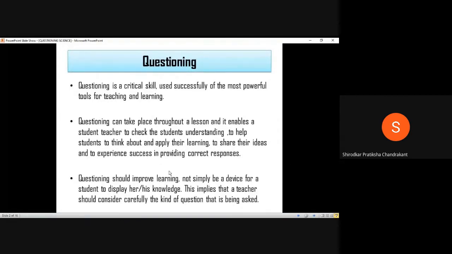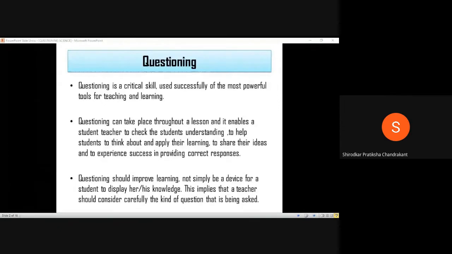Now, the third point is questioning should improve learning, not simply be a device for a student to display his or her knowledge. And this implies that a teacher should consider carefully the kind of question that is being asked. Okay, so it's very important that the questions are not just asked for the sake of asking. It should have some motive, it should have some objective behind it. It should not be only a device for a student to display.